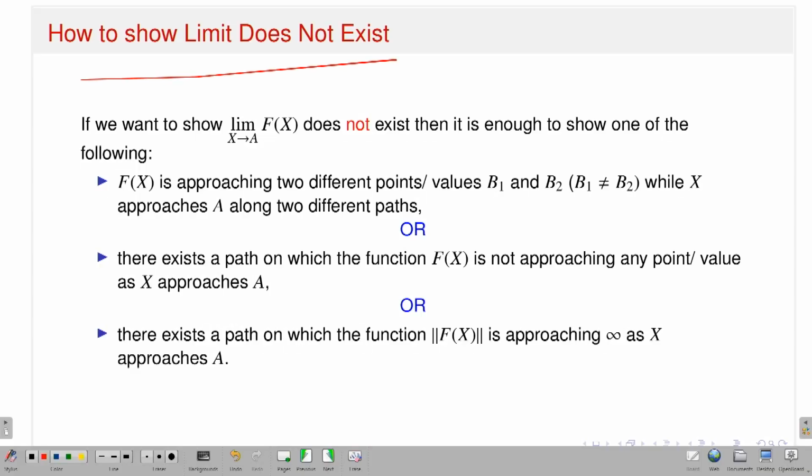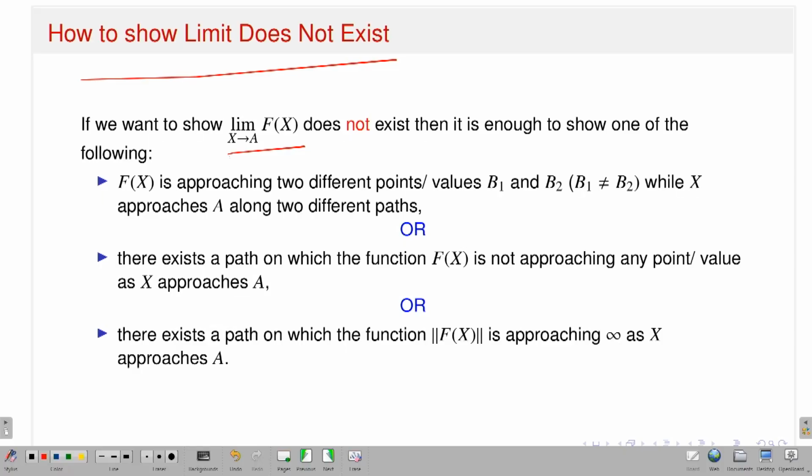How to show the limit does not exist? To prove that, one can take two different paths, both approaching a, and show that the corresponding values of the function approach different limits. Then I am done. That's what I have written. So if we want to show that the limit of f(x) as x approaches a does not exist, then it is enough to show one of the following.